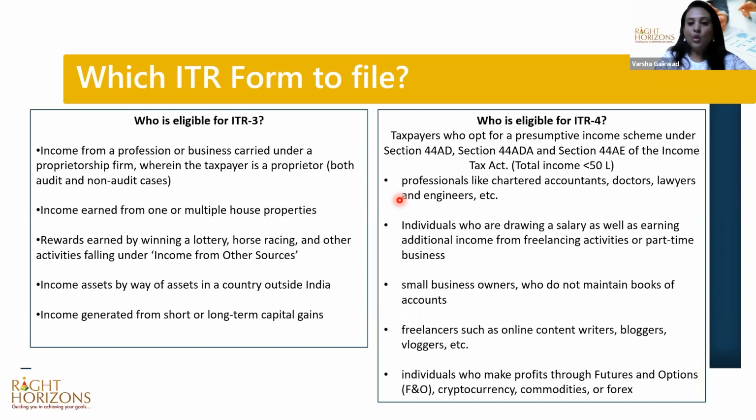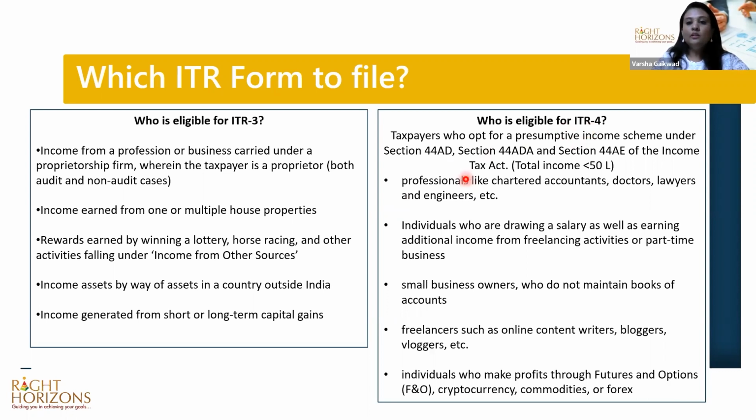Now, after all this, one would wonder which ITR form is to be filed. This is very confusing for most of us, right? So, straightforward, let me put it in simple terms. If you are opting for presumptive income, that means if your total income is less than 50 lakhs and you go for presumptive taxation, it is ITR 4 for you.